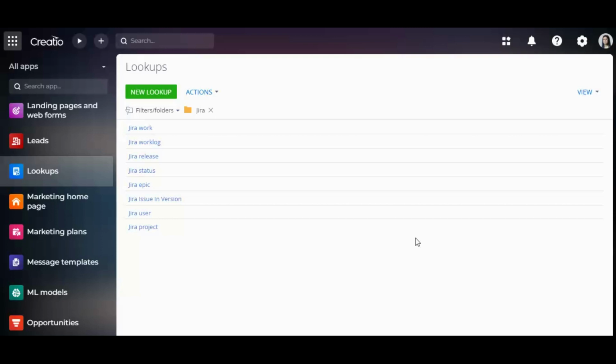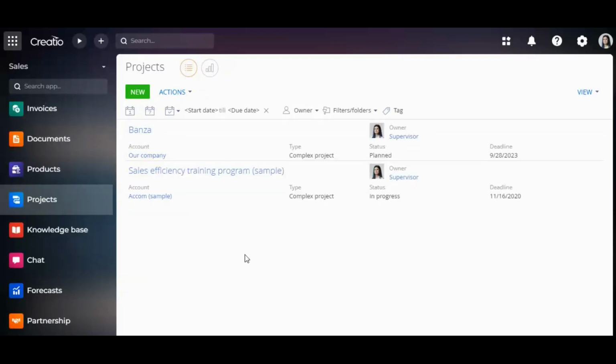Then Jira status. There are task statuses in Jira. Jira project. There are Jira projects. And the last one, Jira epic. These are epics and their connection with status.